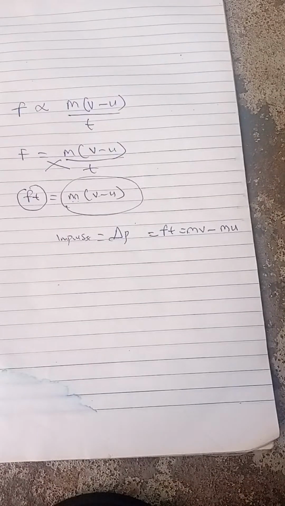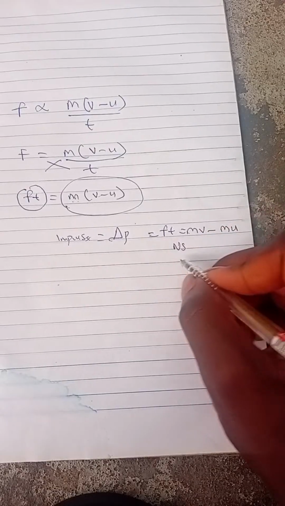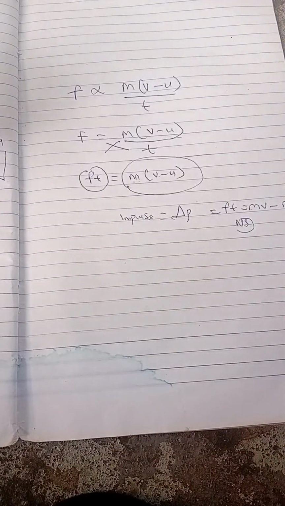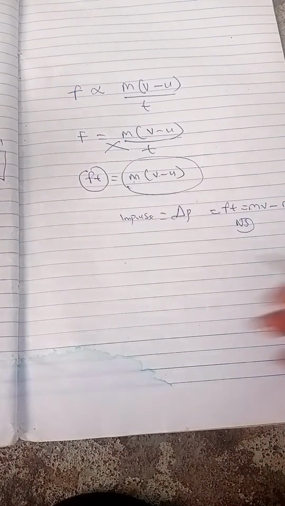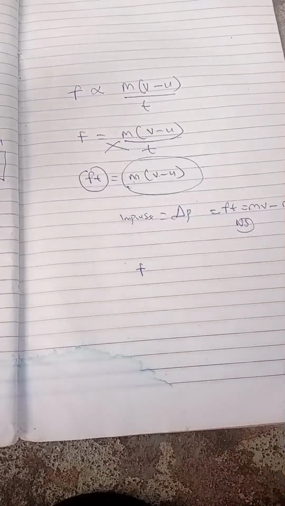Is that understood? Because we are still going to solve a lot of questions and discuss some concepts. The unit for impulse is Newton seconds. MV minus MU is impulse. But if you have it over time taken, that is force. They can ask you to find impulsive force. Whether impulsive force or any force, force is force.